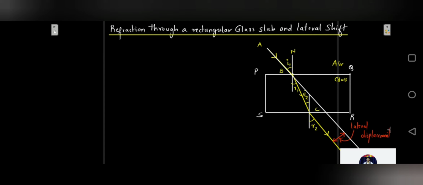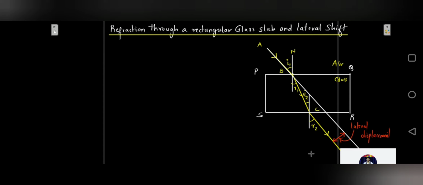Lateral shift is the perpendicular distance between the incident and the emergent ray when the light is made incident obliquely on the refracting slab having parallel faces. Which are the parallel faces? PQ and SR are the parallel faces. So if you make light incident on the parallel faces of a glass slab, the incident ray is going to be parallel to the emergent ray, and the perpendicular distance between these two rays is called the lateral shift or the lateral displacement.